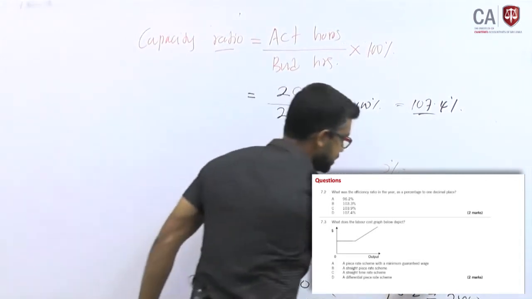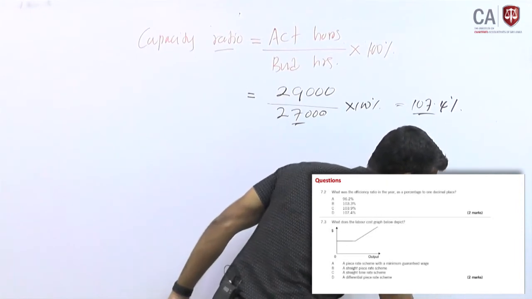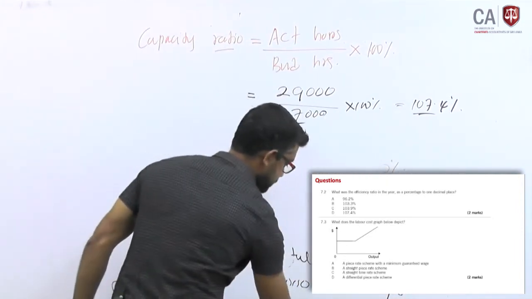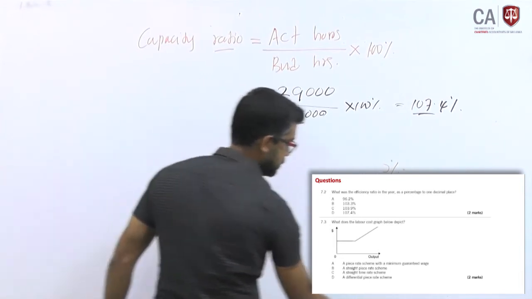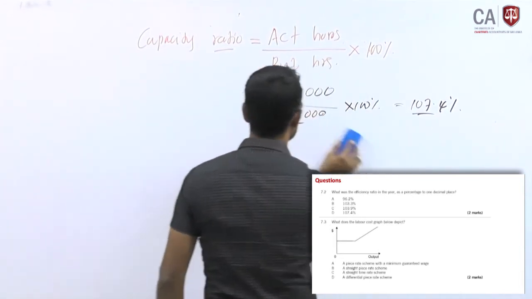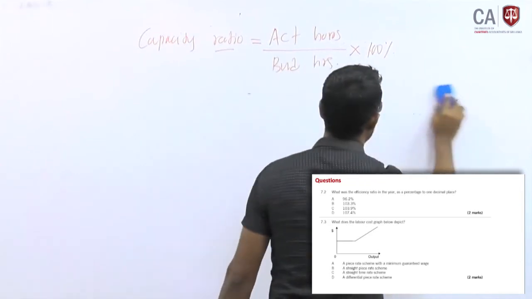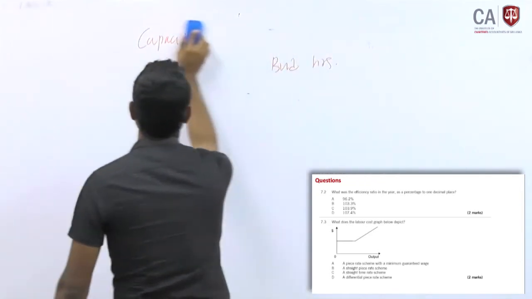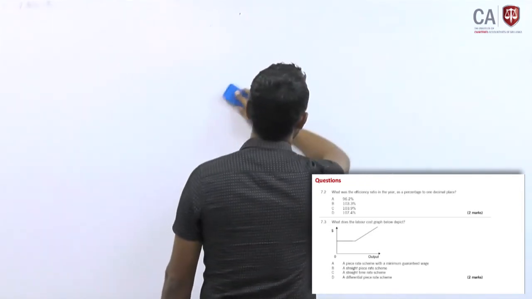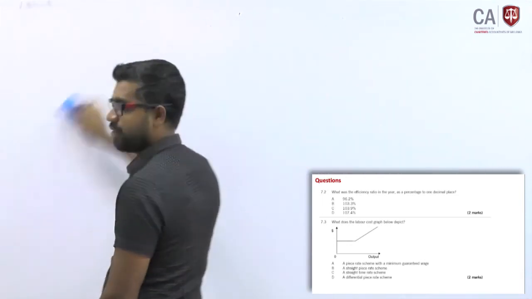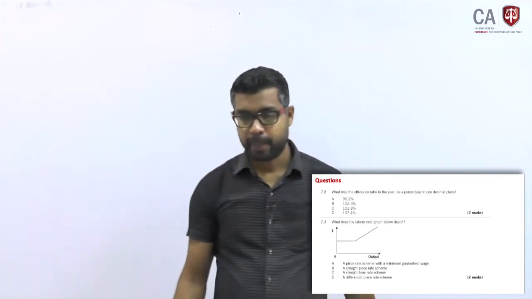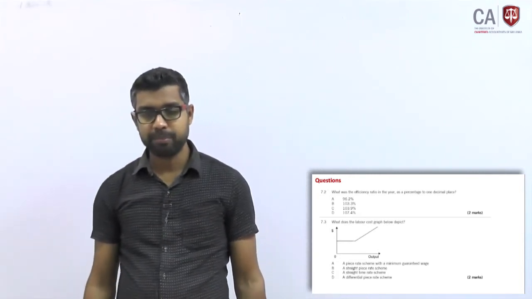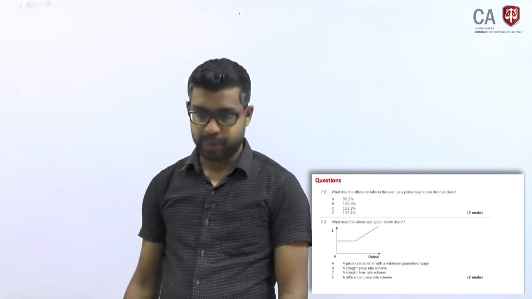This is a small question, but we can't ignore. Efficiency and capacity ratios. What does the labor cost graph below explain?